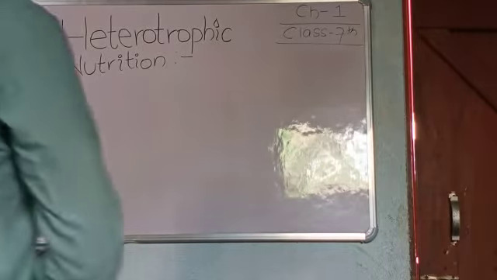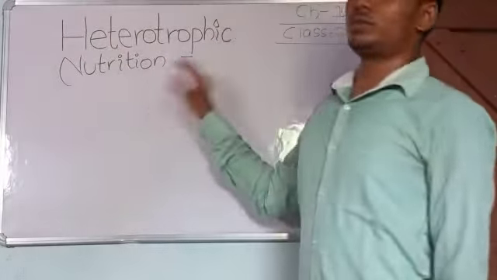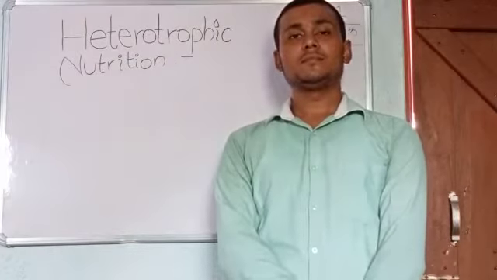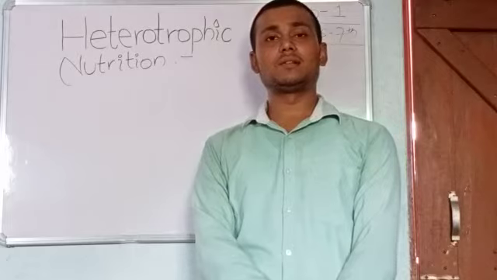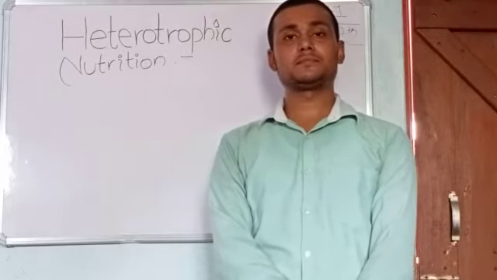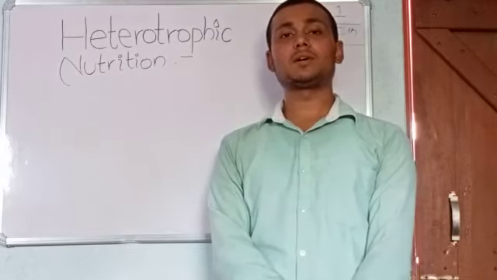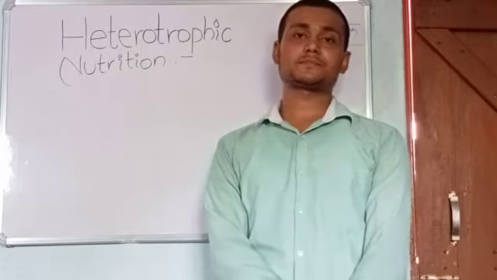Next topic is heterotrophic nutrition. We know that non-green plants and animals do not make their food. They directly or indirectly depend upon green plants.